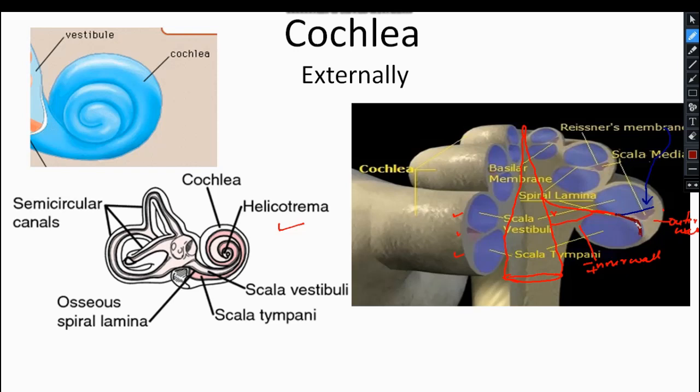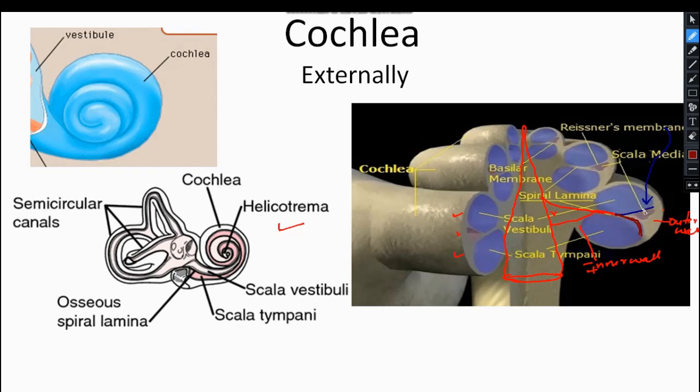Clear? So the basilar membrane is present inferiorly and Reissner's membrane superiorly. Reissner's membrane is also known as the vestibular membrane.